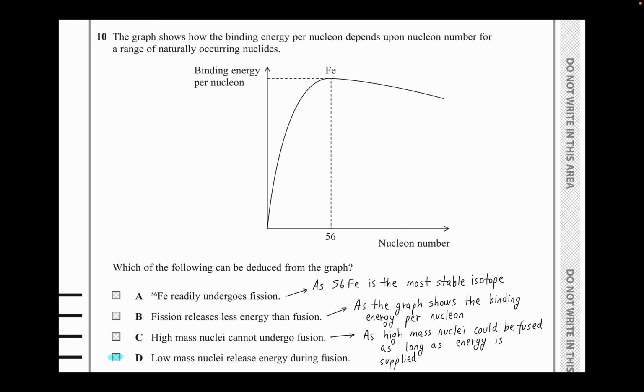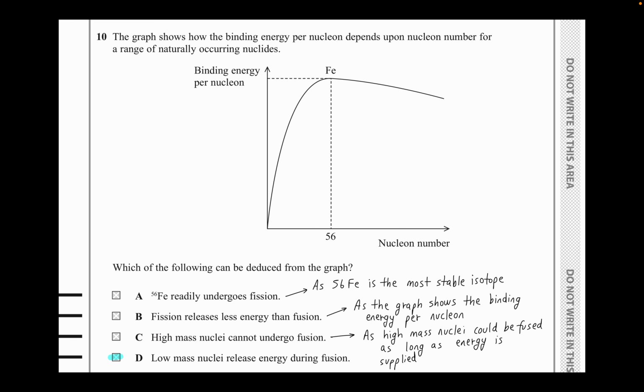Remember, for the full-length questions, when we're solving those, that should be fine. Okay, question 10. The graph shows how the binding energy per nucleon depends upon nucleon number for a range of naturally occurring nuclides. Now remember, this is just a paper walkthrough, so hopefully you guys are understanding some of these concepts. It's mainly a walkthrough type video.